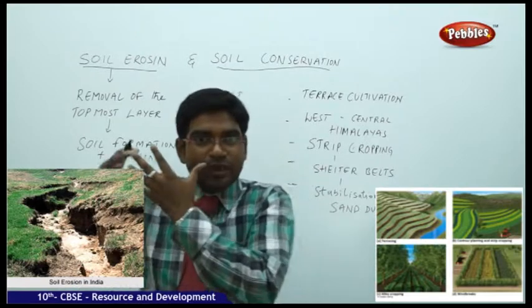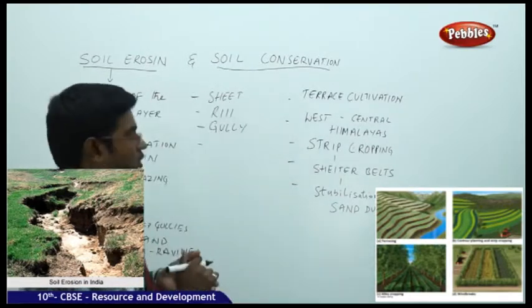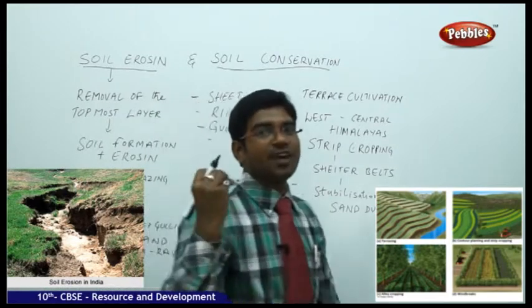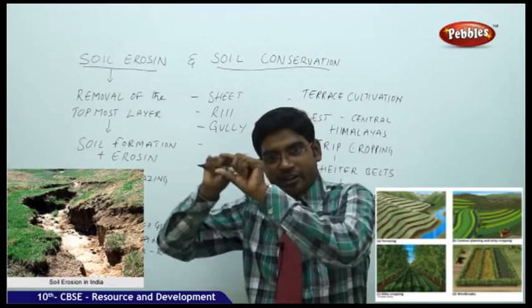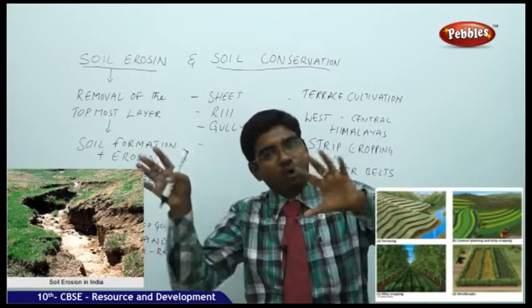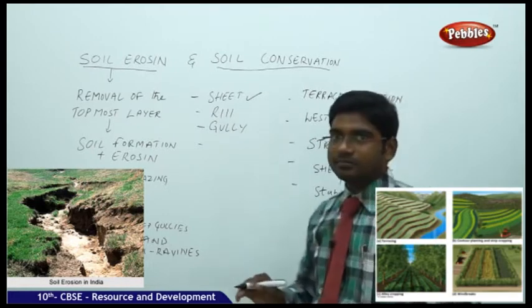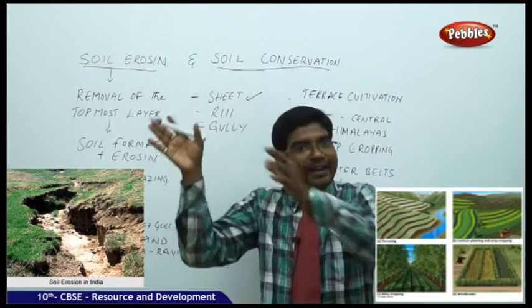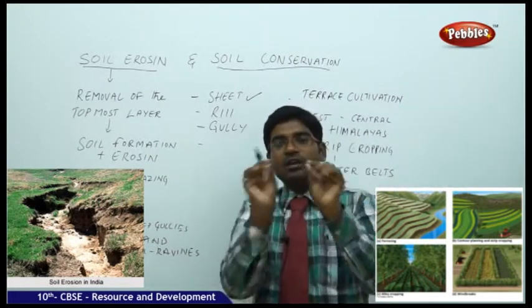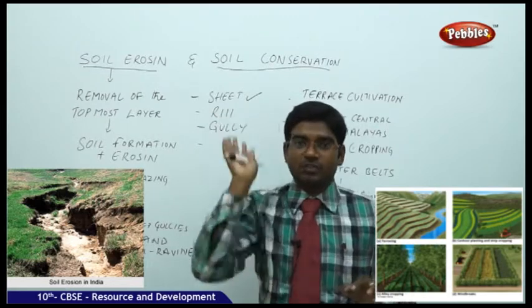Ravines means the place where the entire soil erosion has happened. It's called ravines. So what are the different categories of soil erosions? If the topmost soil sheet, the entire sheet of the soil, gets eroded, that is called sheet erosion. If the entire topmost soil layer gets eroded, that is called soil erosion. In that category we have sheet erosion.